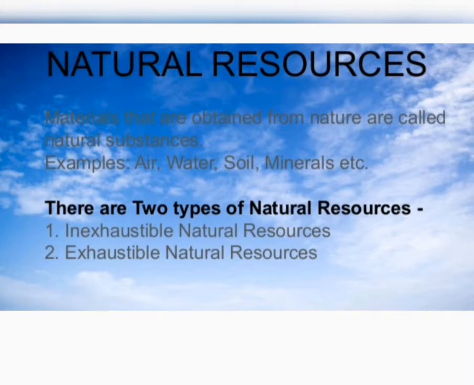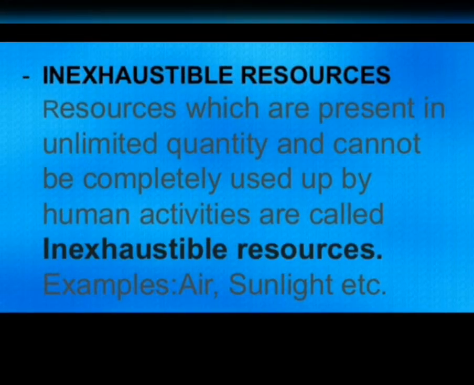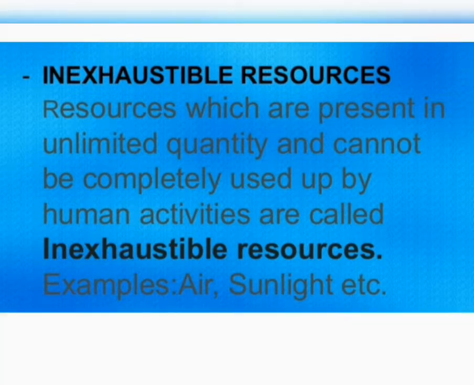Let's talk about natural resources. All the natural resources can be classified into two main groups. One is inexhaustible natural resources, and the other is exhaustible natural resources. Now, let's talk about inexhaustible natural resources. See, students, the term inexhaustible means something which cannot be used completely. So those natural resources which are present in unlimited quantity in nature and are not likely to be exhausted by human activities are termed inexhaustible natural resources.